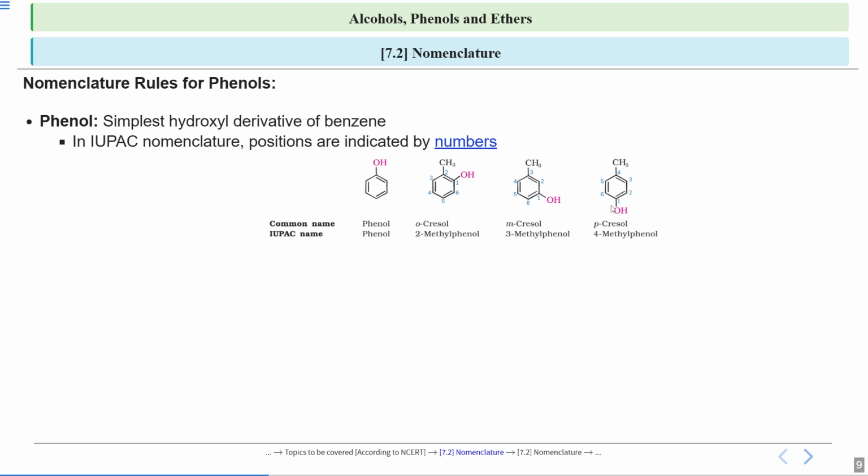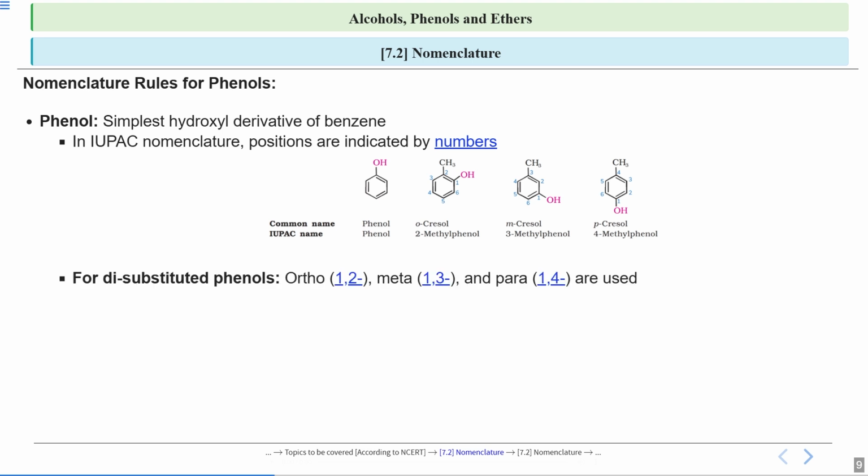Now look at this particular compound. This methyl is para to this OH. So this is paracresol. And for IUPAC, do the numbering. Again this OH will get first priority. So 1, 2, 3, 4, 5, 6. At fourth position I have methyl. So it will be 4-methyl phenol. So this is the common name and the IUPAC name of these particular compounds.